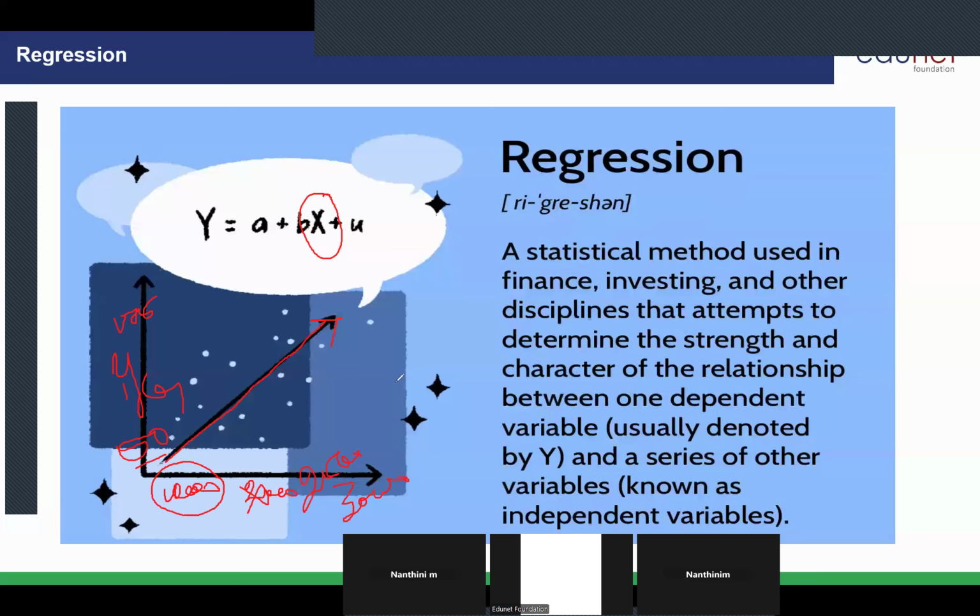Is it 1 crore? No. See, 2,000 square feet is 1 crore. Students, try to understand. It will cost around 1.30 crore or 1.40. Is it clear, everyone? Students, can you understand this regression concept now?